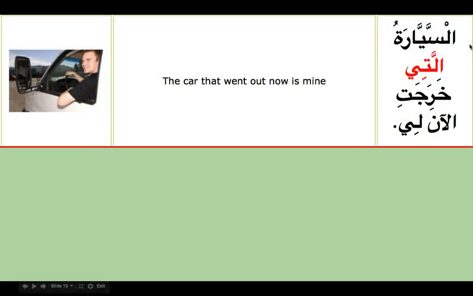So as-sayyaratu is mubtada, and allati is describing as-sayyaratu. It's a feminine word, so we have a feminine ism mawsul. As-sayyaratu allati kharajat. It has to be kharajat, but because it is followed by al, we say kharajatil an. The car that which went out now is mine. So as-sayyaratu is mubtada, li is khabar, and allati ism mawsul and silatul mawsul describe as-sayyaratu.